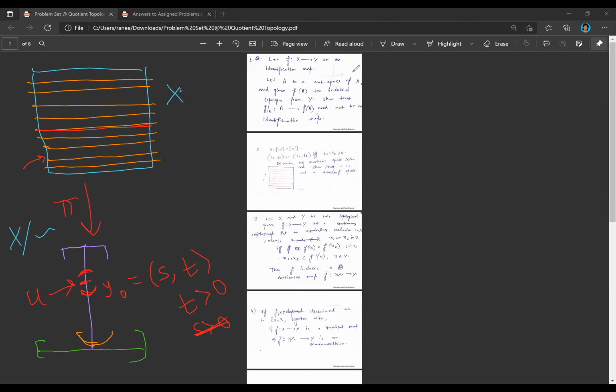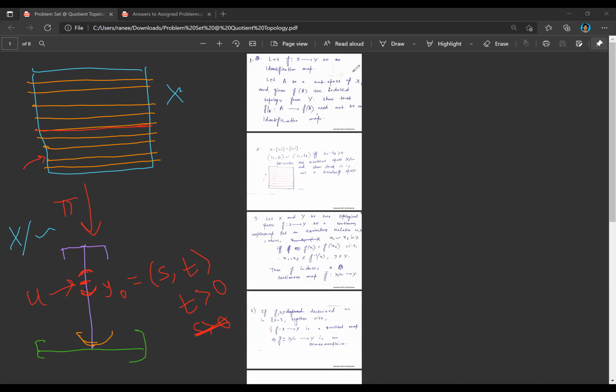Say it without any hesitation, no problem. I understood, you understood it. I just can't find the exact words to express the picture I'm seeing in my head. So it's going to contain the entire line x comma y naught. That's one thing for sure. And it's going to be like this disk kind, rounded rectangle kind of structure.